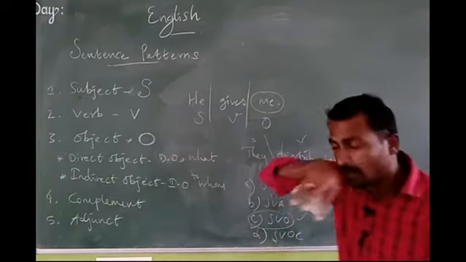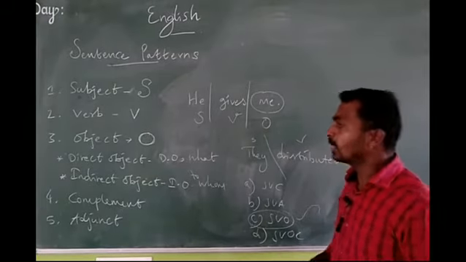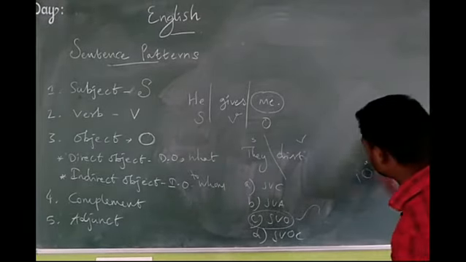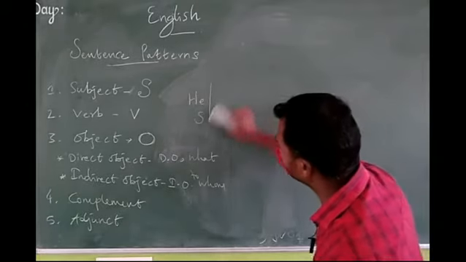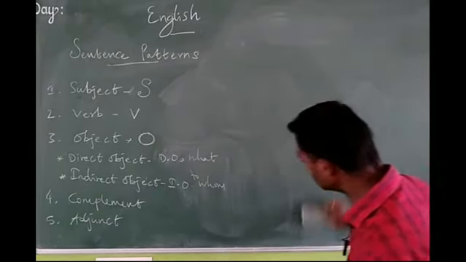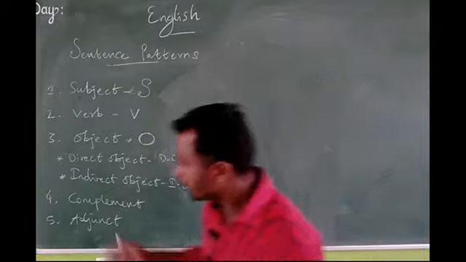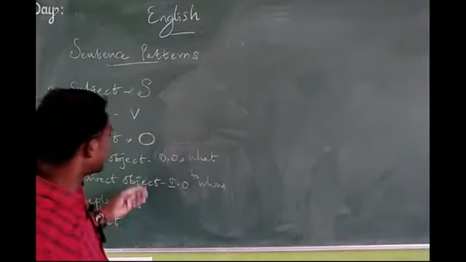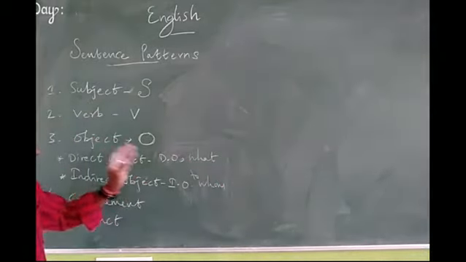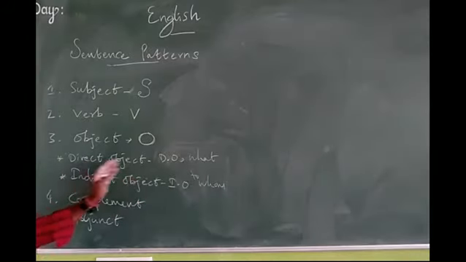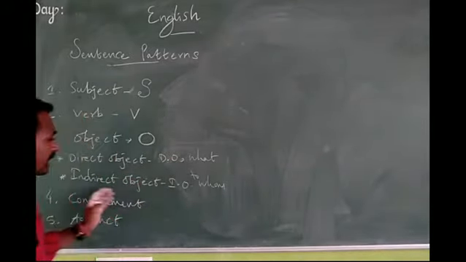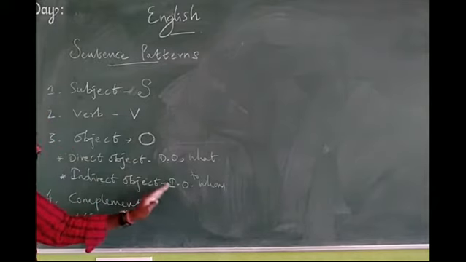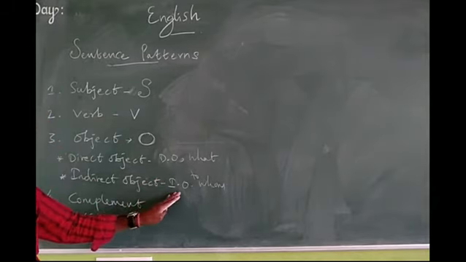And also the object is here divided into 2 types. What are they? And how can we identify it? So here are direct objects and indirect objects. Here which answers the question what? We can easily identify it as direct object. And which answers the question to whom? We can identify it as indirect object.